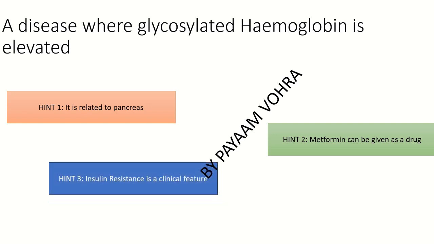Now, hint number 3. Insulin resistance is a clinical feature. So in this disease, there is resistance to insulin, or there is less production of insulin by the beta cells of the pancreas, the islets of Langerhans. What could the answer be? Yes, it's type 2 diabetes mellitus, in which glycosylated hemoglobin is usually elevated.